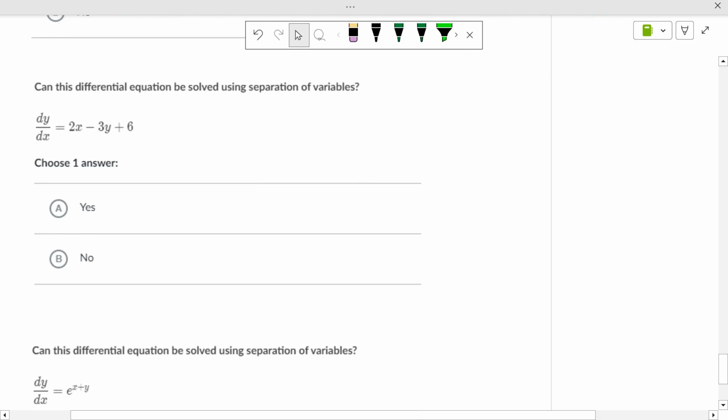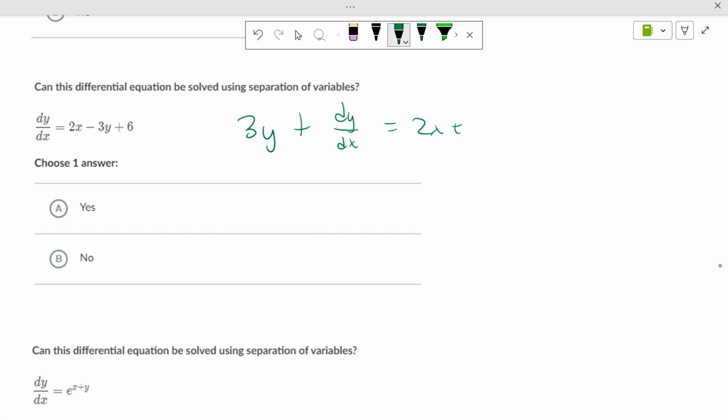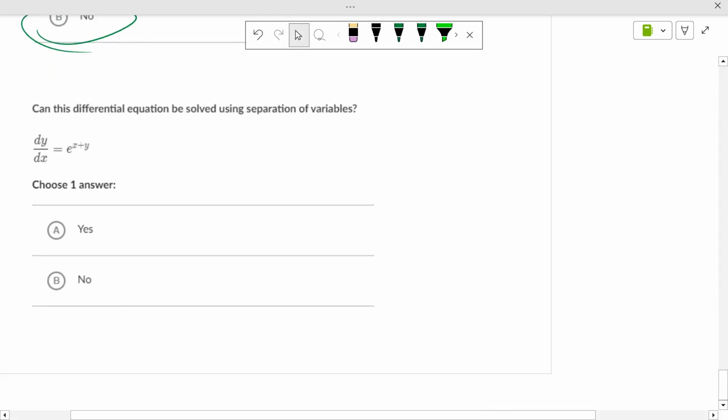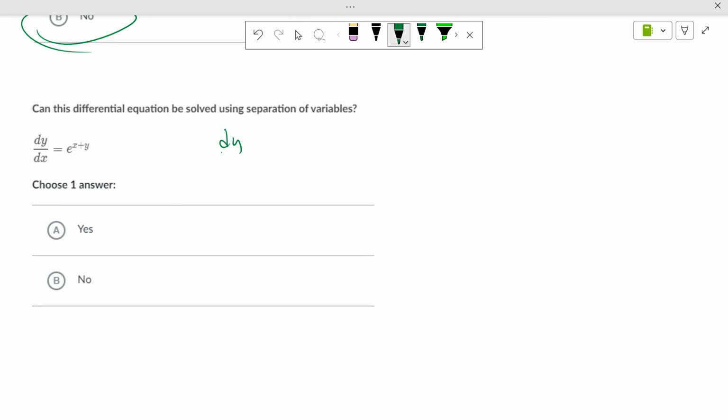Can we solve this one by separation of variables? So we have, if we add 3y to each side, we get 3y plus dy/dx equals 2x plus 6. If we multiply by dx, no, we cannot. We cannot because of this plus sign. Kills us. So when it's addition, subtraction, that's a no. We cannot. We have addition here, but it's an e. So dy/dx equals e to the x, e to the y.